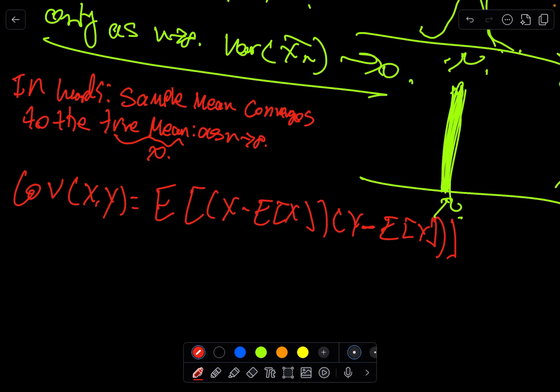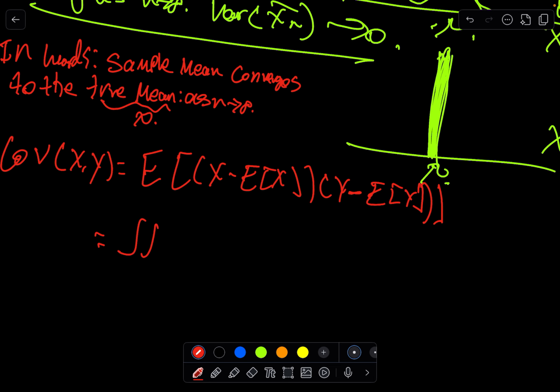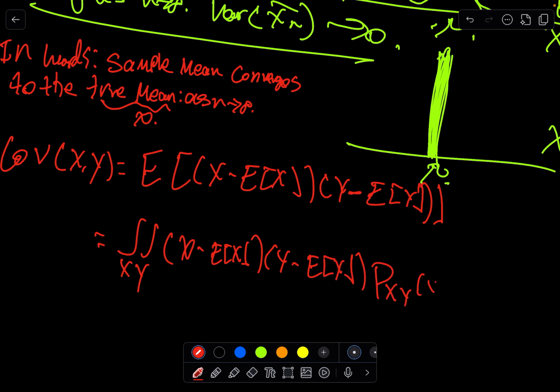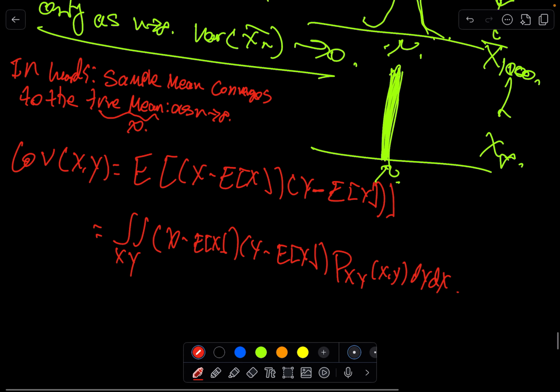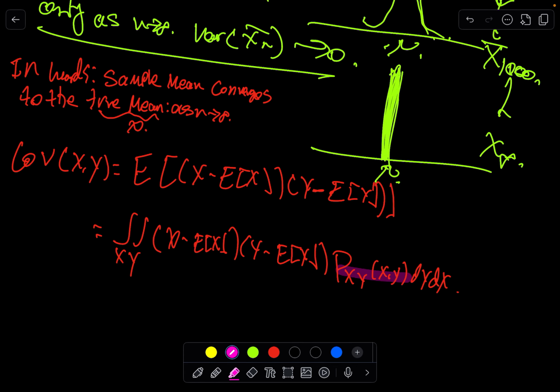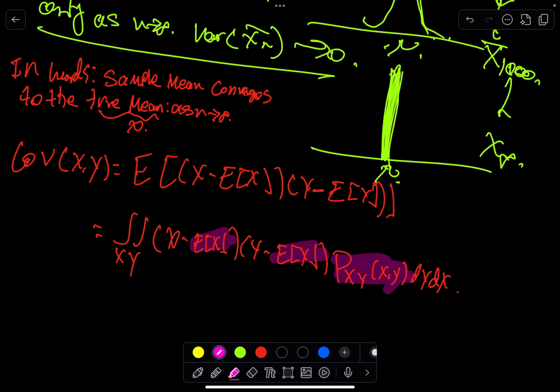If we were to think about it as an integral, it would be an integral over all x, y of x minus the expectation of x, y minus the expectation of y, times the joint distribution of x, y, dy dx. However, the issue is we may not actually know this joint distribution, and we don't know the expectation of x or the expectation of y, and because we don't know the joint, we can't take the expectation.